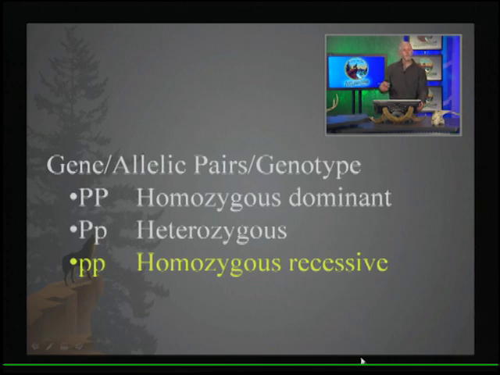So again, we consider characteristics in gene pairs, and it doesn't help to say the letters. In other words, if you say PP, that doesn't really describe the situation. So homozygous tells us that we have 2 alleles of the same type. Homozygous dominant tells us that they're both dominant alleles. Heterozygous tells us there's a dominant and recessive. Homozygous recessive says they're both the same, but they're both recessive alleles. So you want to try to get used to that language.